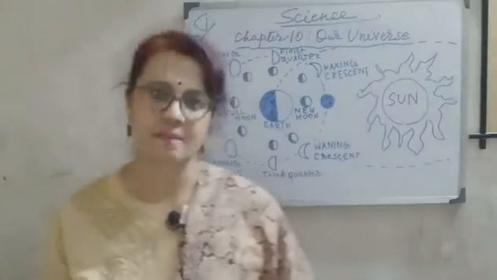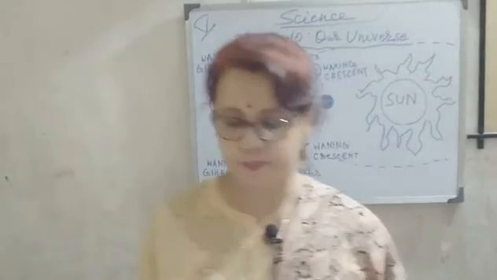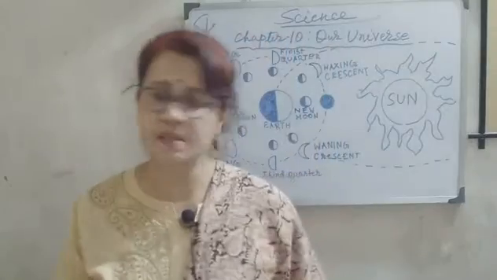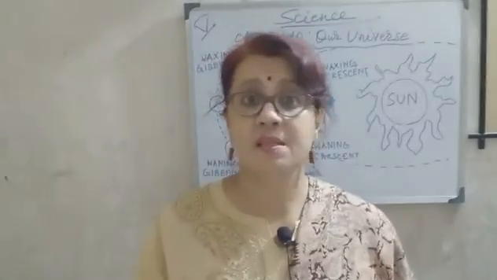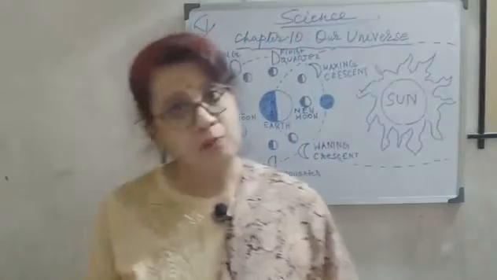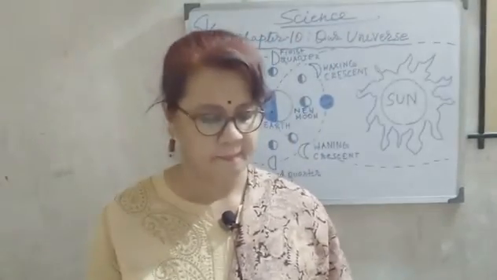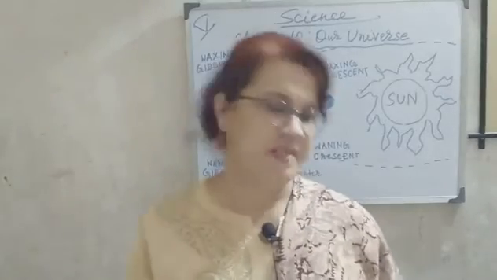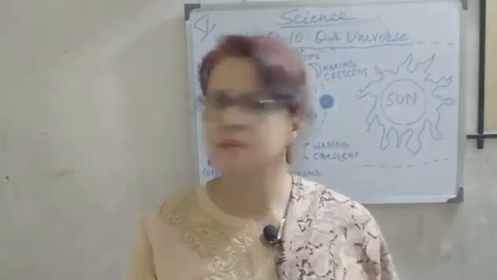The moon has some characteristics. There is no atmosphere on the moon, that means there is no air. And it has craters. Craters means large holes. And mountains and plains with huge dust. And there is no water. So, as there is no water and no air, there is no life.